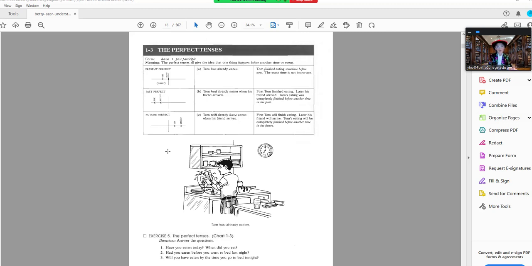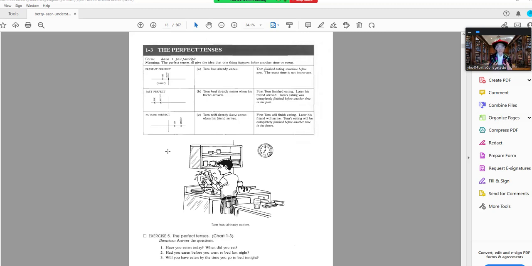So I had put my hat on before I started this lecture, okay? So you have one action in the past and then another action. Before I started this lecture at 4 o'clock, it's now 4:24. So you have two actions in the past. 4 o'clock is like half an hour ago, so that's in the past. I had put on my red hat, then I started my lecture at 4 o'clock. So two actions in the past, and you always use the past perfect for the one that happens before another past action.